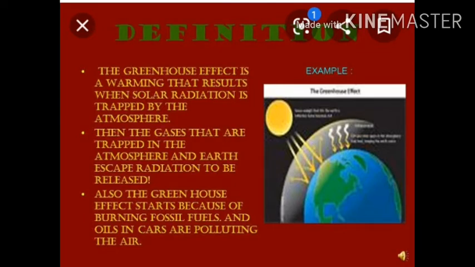See, a greenhouse is a glass house. It is mostly used in cold areas because, you know, in cold areas we have less insolation. Solar radiation received is very little. So a greenhouse is a glass house mostly used in cold areas to preserve heat, and it helps the plants to grow because there is very little sunlight. So they make a glass house, known as a greenhouse, to grow plants.